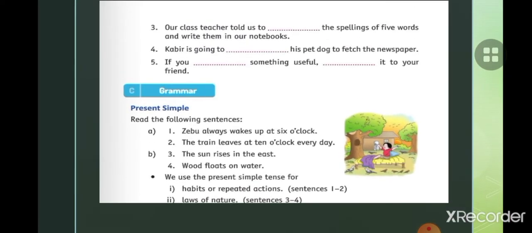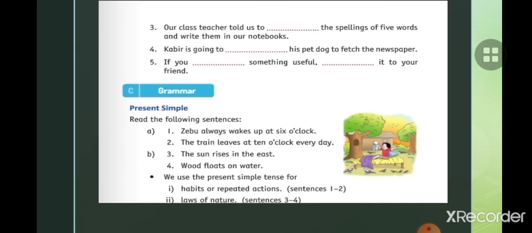We use present simple tense for habit or repeated action. Children, the first thing you have to remember is that we use present simple tense when we are talking about habit or repeated action. Like the sun rises in the east. You know that it's a repeated action. The sun daily rises in the east, and it's a law of nature also. Zebu always wakes up at 6 o'clock. So it's a habit. Here we call it a repeated action because Zebu always wakes up at 6 o'clock.